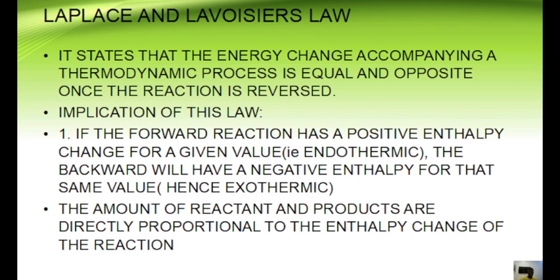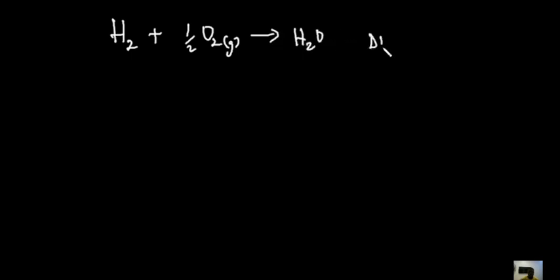What does that actually mean? So we're going to be considering a particular reaction. Let's say, for instance, hydrogen is combusted to give H2O. So the ΔH is equal to negative 285.8. Now, if the forward process of this reaction has this enthalpy change, if we happen to reverse this process